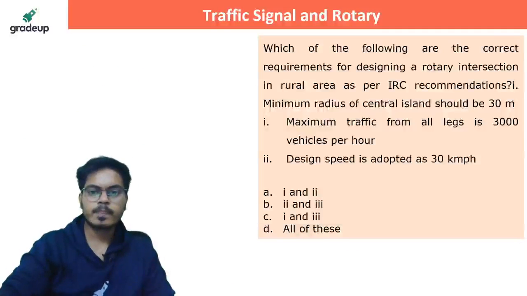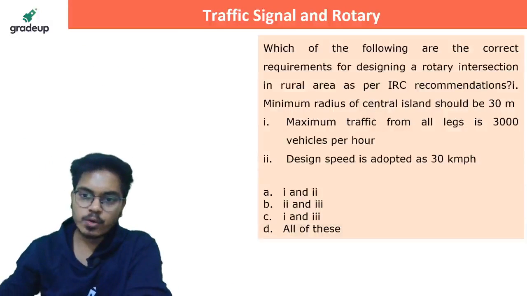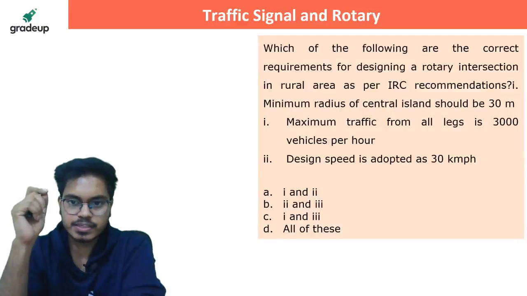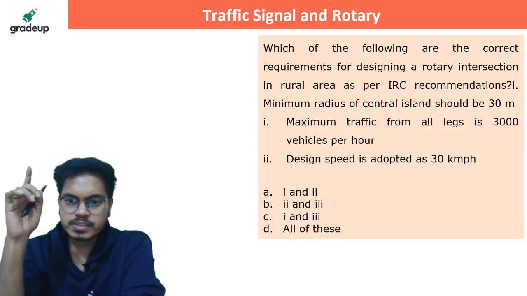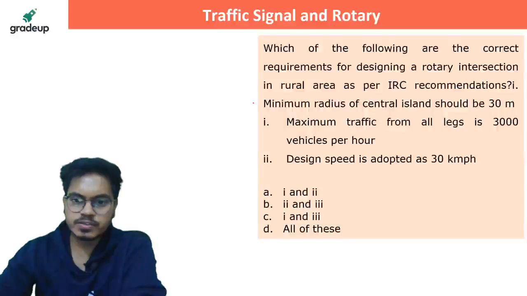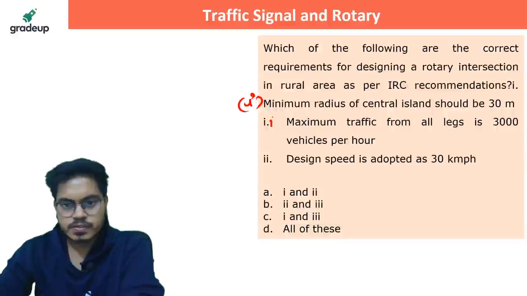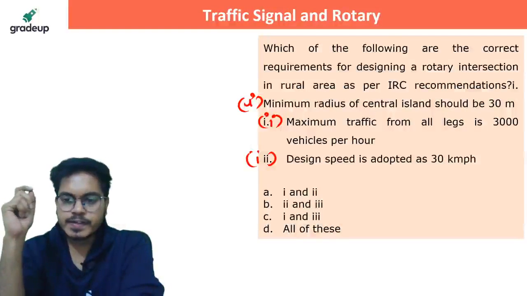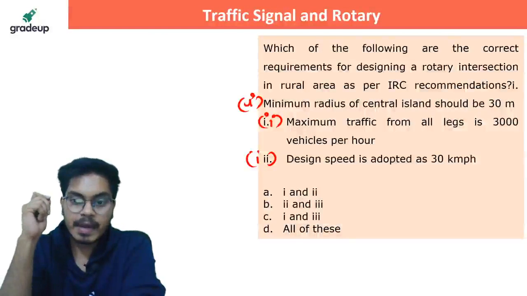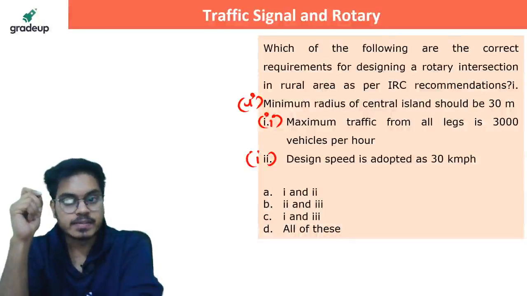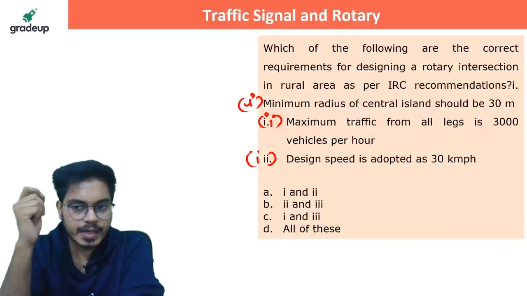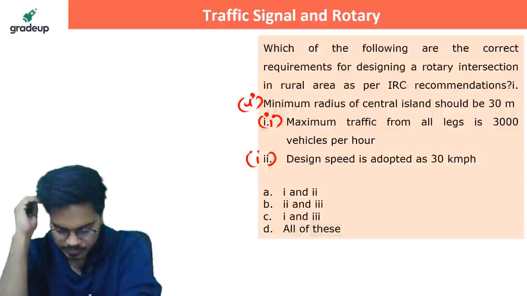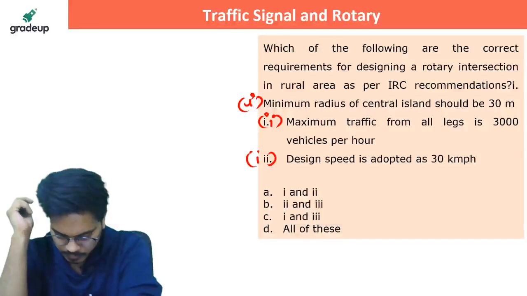Perfect. Next. Which of the following are the correct requirements for designing a rotary intersection in a rural area as per the IRC recommendation? First, minimum radius of central island should be 30 meter. Second, maximum traffic from all legs is 3000 vehicle per hour. Third, design speed is adopted as 30 km per hour. Answer, everybody.